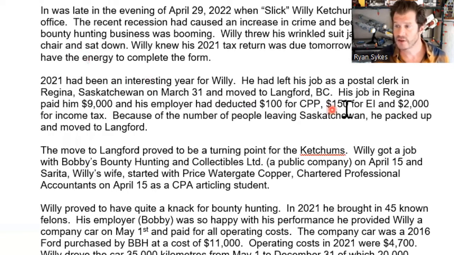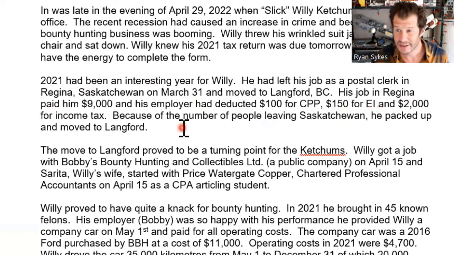First up, we've got the job in Regina. Now we're gonna deal with this guy's employment income. He's gonna have employment income. We know he's got some investments, so he's gonna have investment income, and then he's also got, I believe, some taxable capital gains in that he disposed of some shares of his company. So I'm gonna read through and start looking for numbers. The first number I see is the job in Regina paid him $9,000.